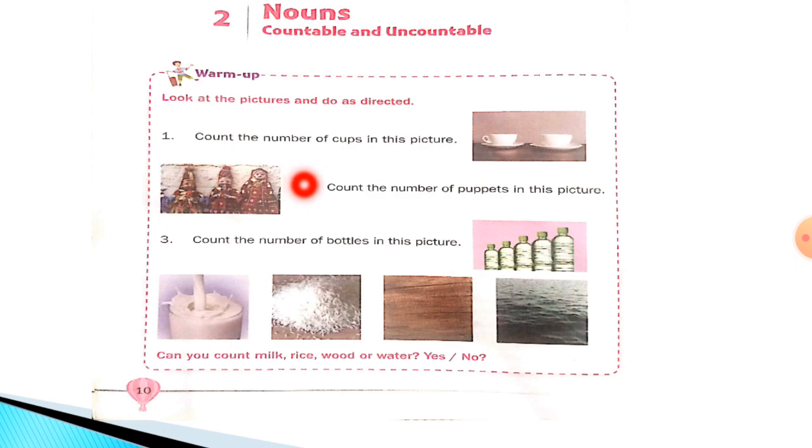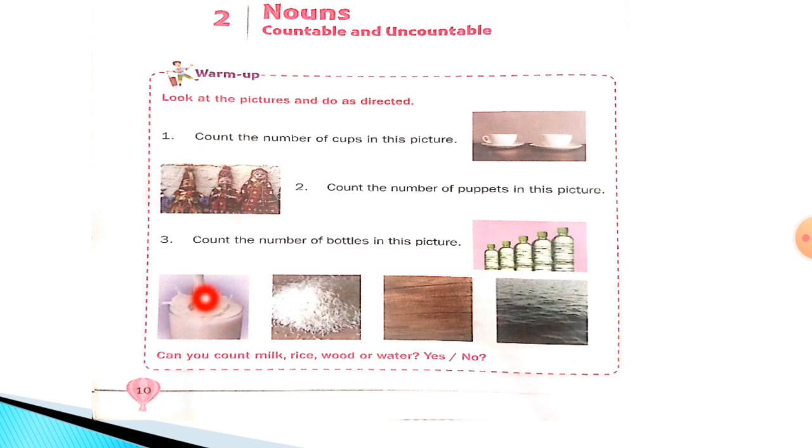Now in the second picture, count the number of puppets in this picture. Now children, do you know the meaning of puppets? In Hindi, we say Katputli. Now let's see how many puppets are there. 1, 2, 3. So 3 puppets are there. That means they are countable nouns. Now in the third picture, count the number of bottles in this picture. 1, 2, 3, 4, 5. 5 bottles are there. That means they are countable nouns.